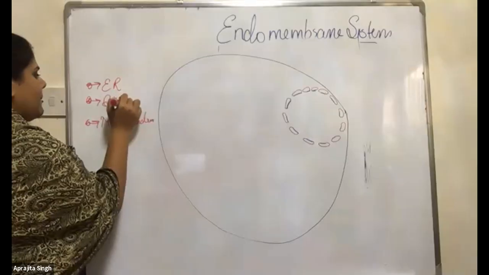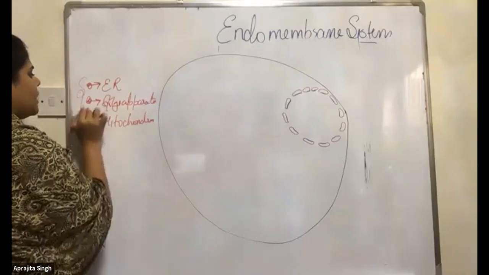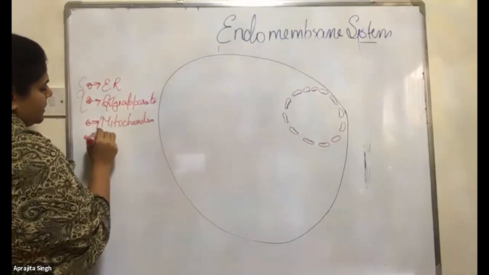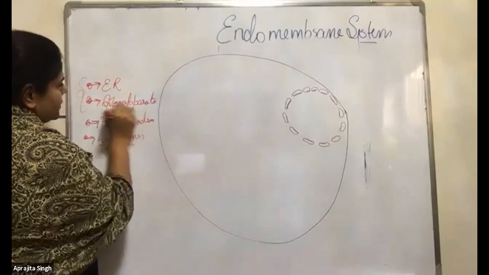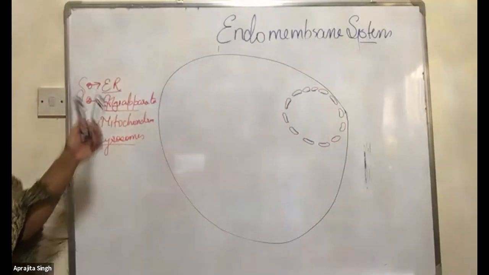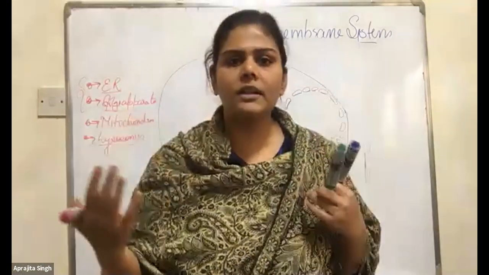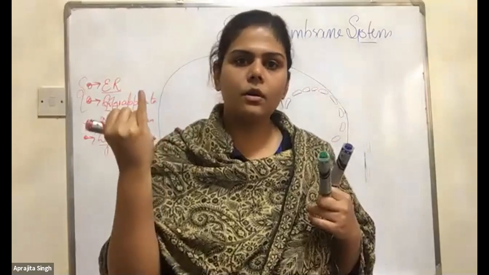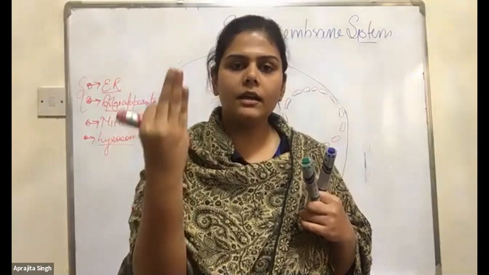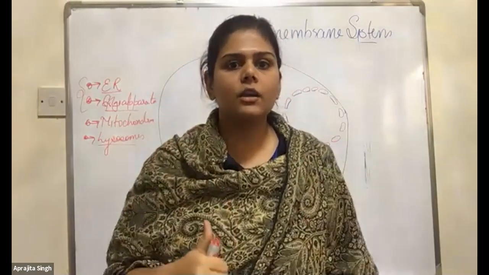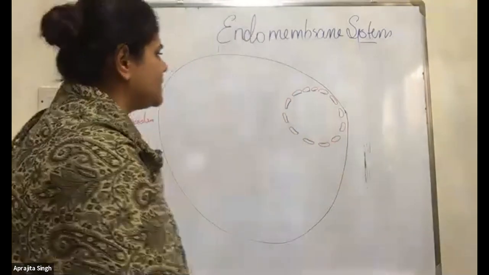This is the Golgi apparatus. So today we will try to finish the Golgi apparatus, ER, and maybe lysosomes. These three today we will try to finish because all three are interconnected. Now you will think how they are interconnected. Yes, mitochondria, even the nucleus, the Golgi, lysosomes, even the vacuoles are interconnected with each other. We will see how.